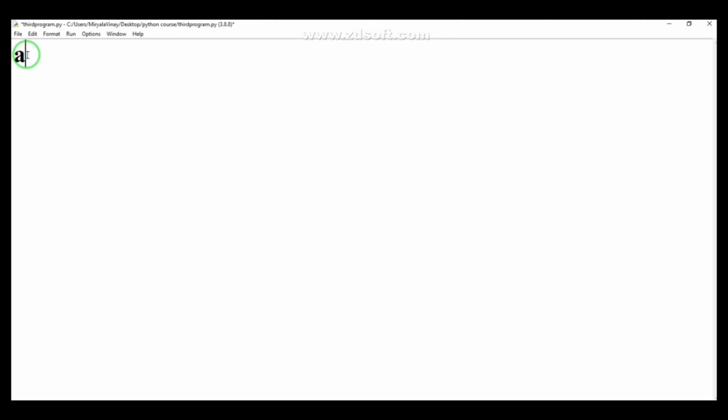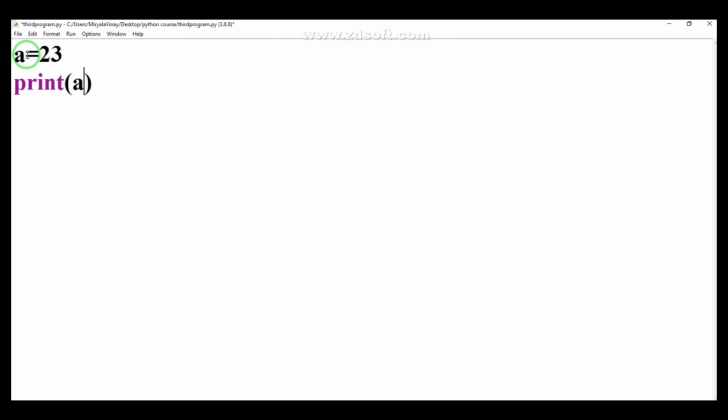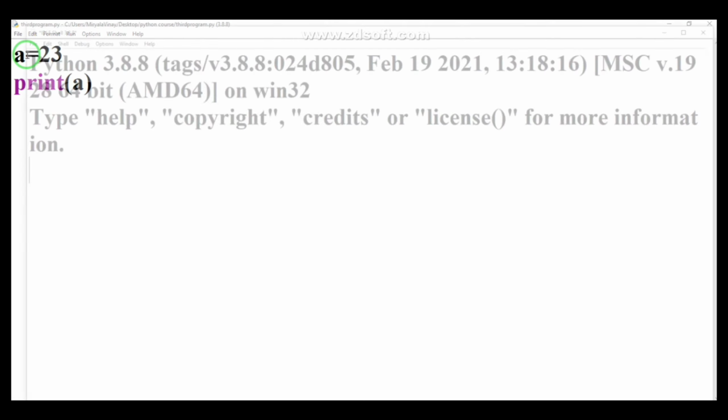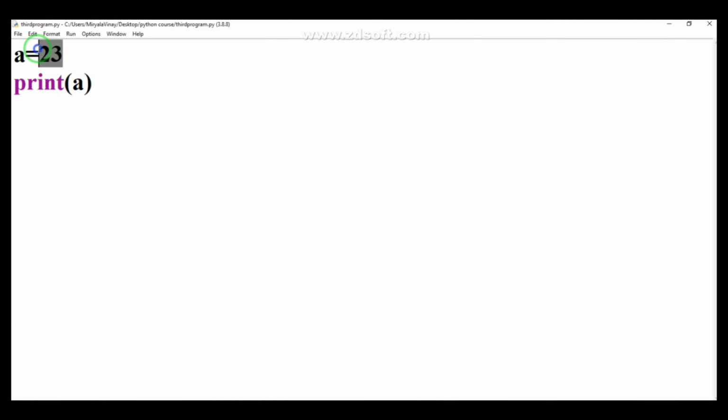Suppose I have a variable called a, and I am assigning it the value 23, and when I print a as output and run it, you can see that the output is 23. But we know that 23 is an integer, so how does the Python interpreter know this 23 is an integer? How to know that?